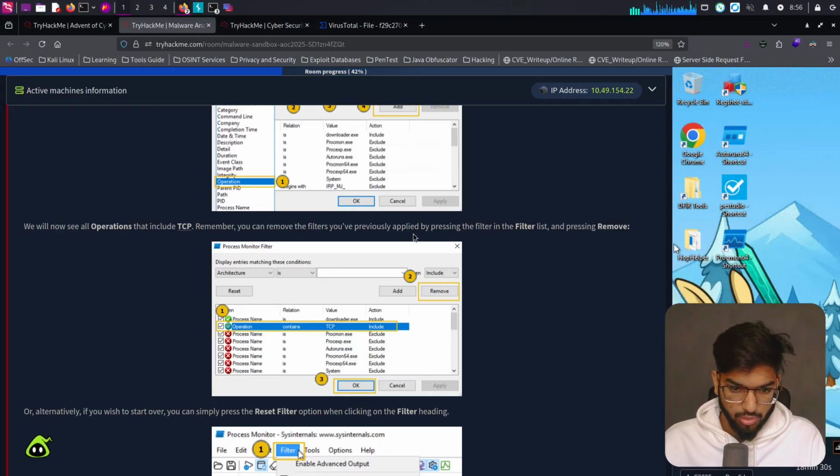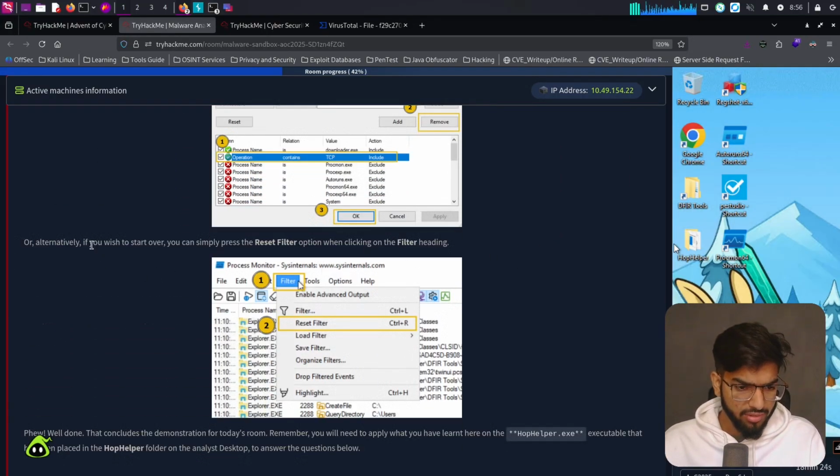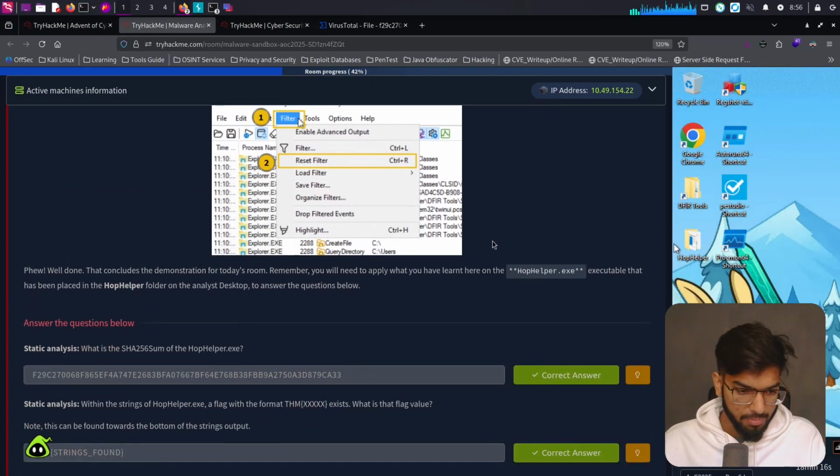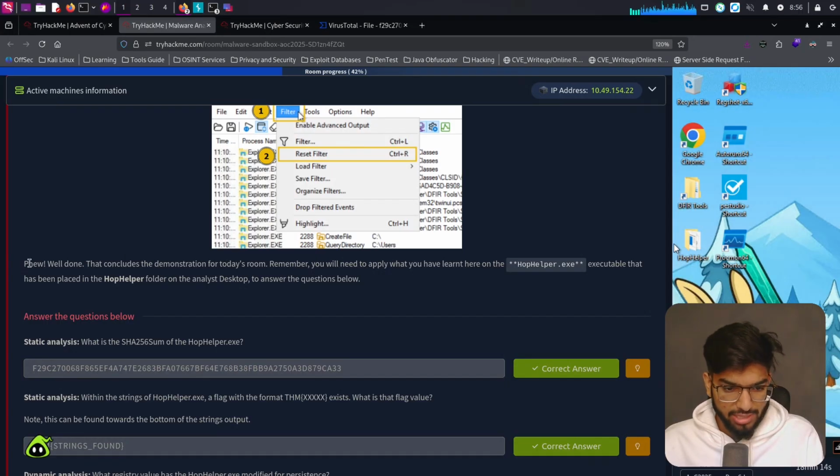Remember, you can remove the filter you have previously applied by pressing the filter list and then pressing remove. Or alternatively, if you wish to start over, you can simply press the reset filters option, then clicking the filter heading. Okay. Phew, well done. That concludes the demonstration for today's room.